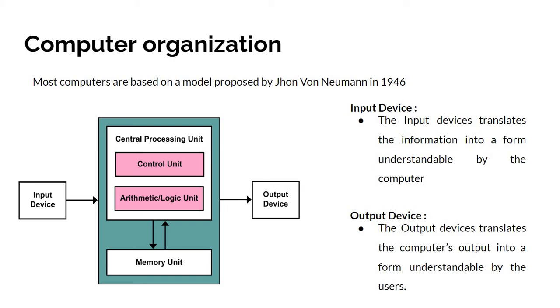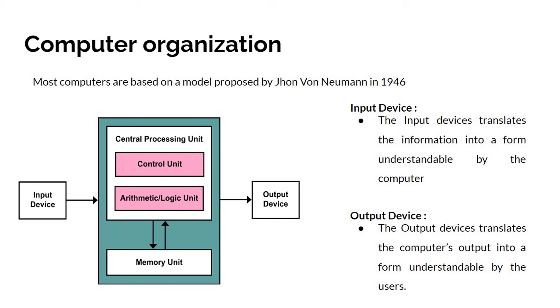So understand this: the input device translates the information we are giving to the computer, which is letters or numbers, into a form like the binary number system, which is zeros and ones, and the output device translates binary numbers, zeros and ones, into a form understandable by the users, which is letters or numbers.